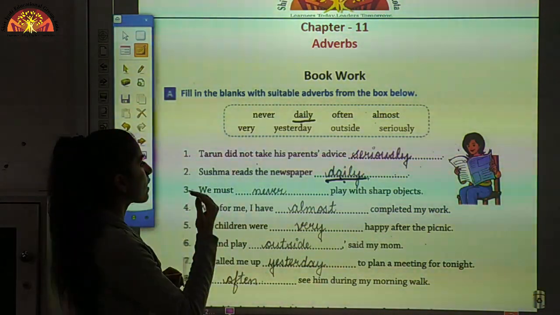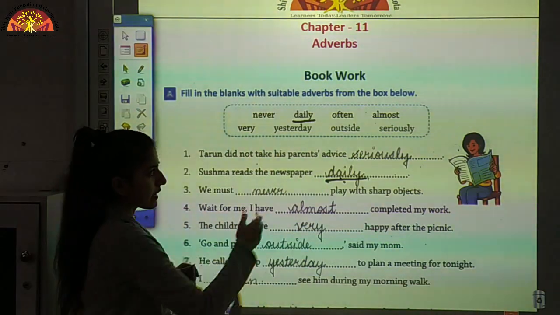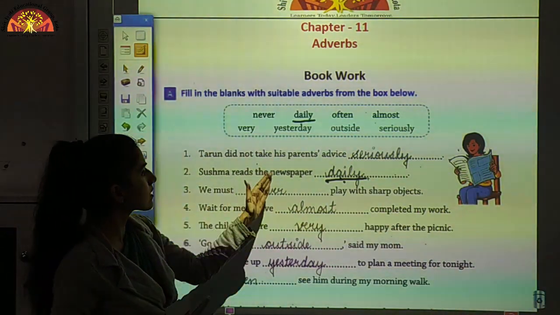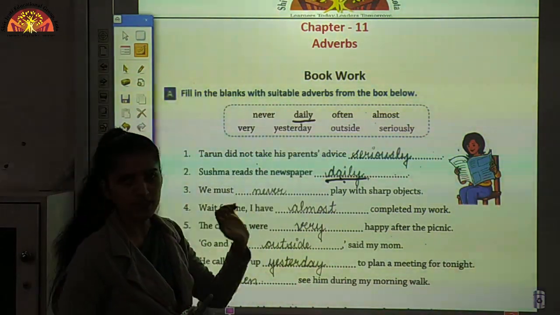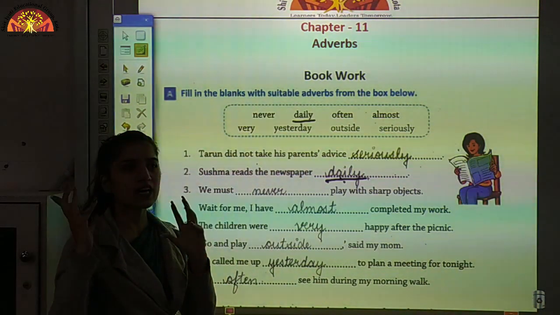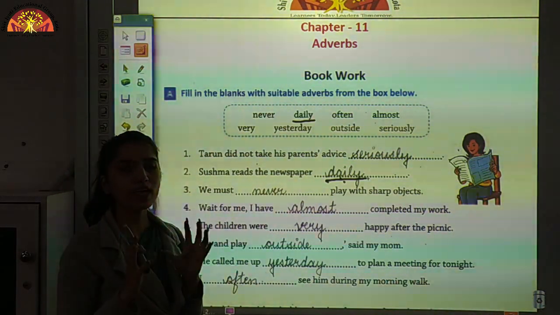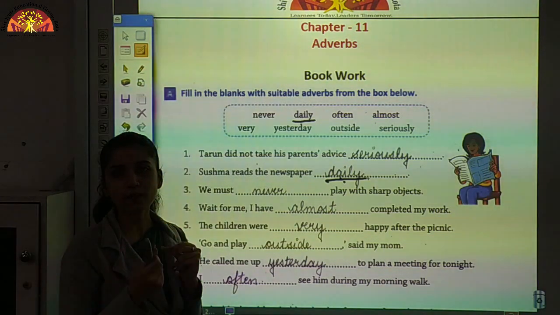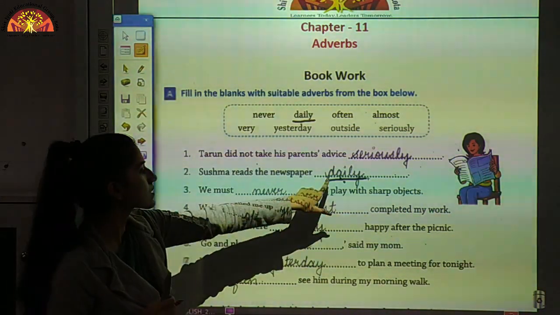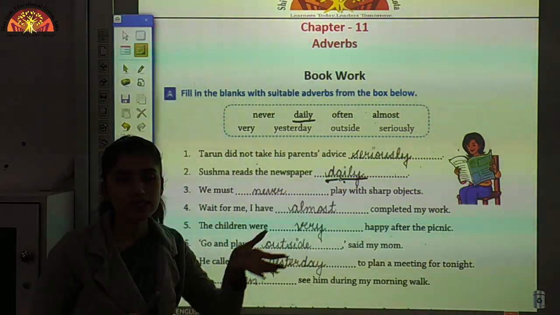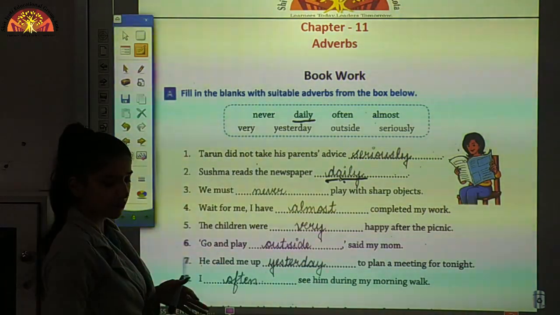So Sushma reads the newspaper daily. If I say Sushma reads the newspaper often, it is quite a disturbing kind of sentence. So daily is the answer.